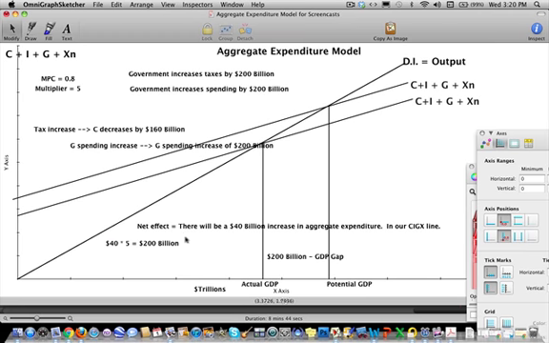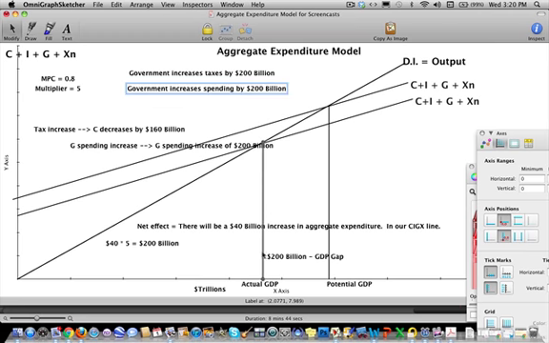So what I hope that you notice is that there is something called the balanced budget multiplier, okay? The balanced budget multiplier will always equal 1. And what do I mean by that? Well, all I'm saying is that if we want our GDP to grow by $200 billion, we will want to tax people exactly that amount and spend all of that amount, exactly that amount.